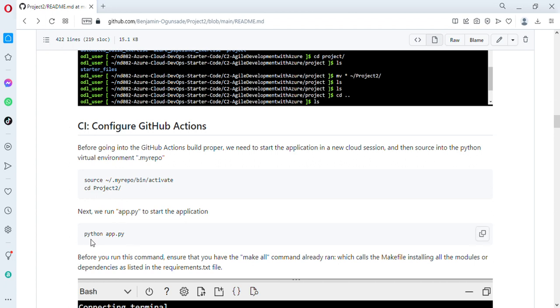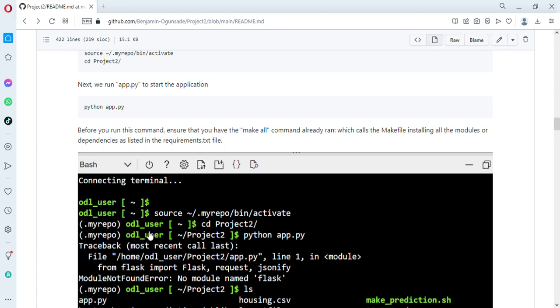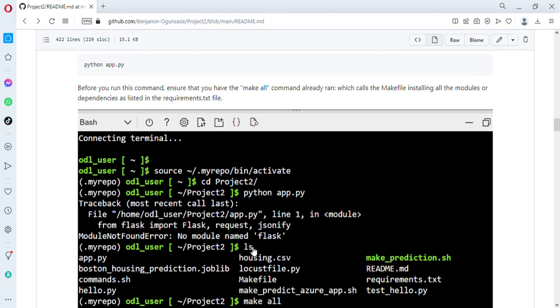Being a Python application, I run it with Python. So this is the sourcing into the repo, navigating to the project, calling app.py by running the Python file.